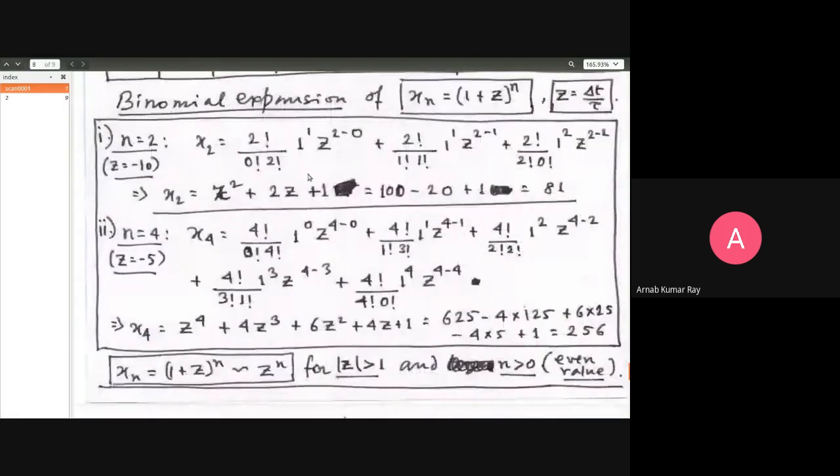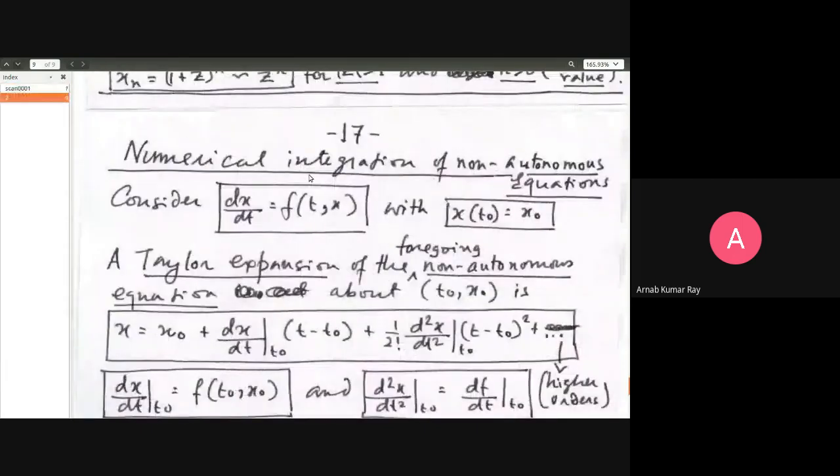Anyway, I shall now just go on to the last part of these notes. Please just give me 2 or 3 minutes extra today so that I should be able to finish it. Numerical, this is one last topic on the math. Then next week onwards, we'll start the physics discussion. Numerical integration of non-autonomous equation, because this will also be necessary for your lab work. So that's why I just want to take non-autonomous equation. I refer to these notes.